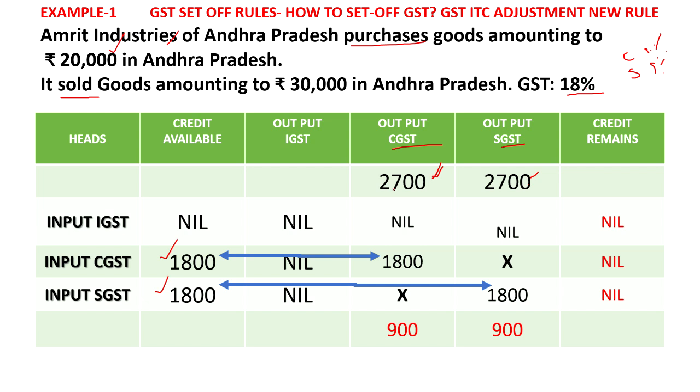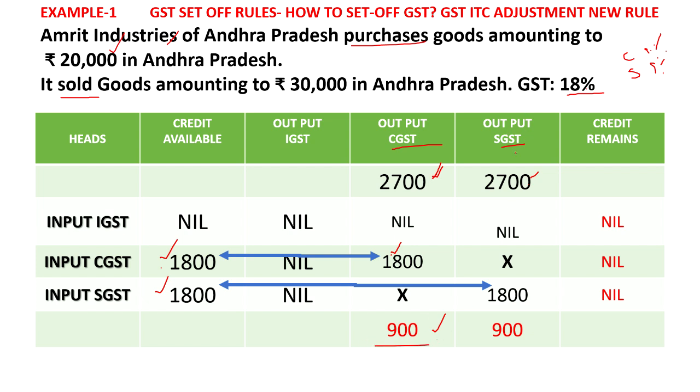Only 2,700 minus 1,800. This CGST is adjusted first to the CGST, as per the rule we have seen earlier. So if you subtract 1,800, 900 will be paid by Amrit Industries to the central government as CGST. Only 900 will be paid in cash.